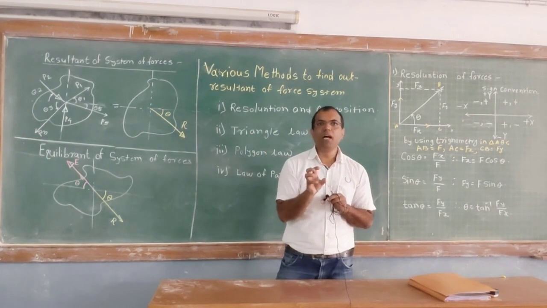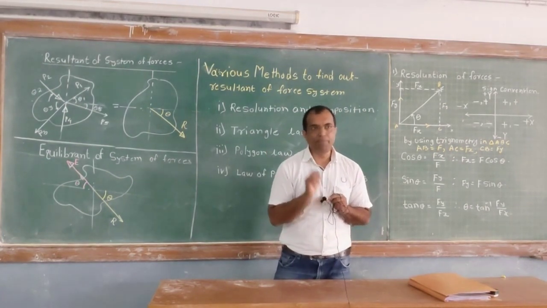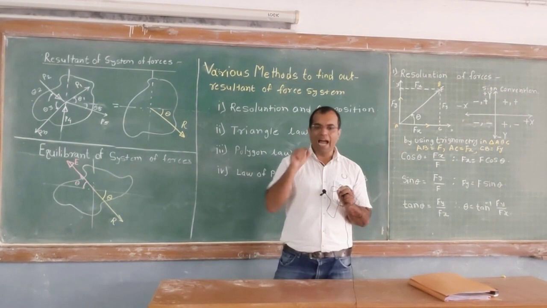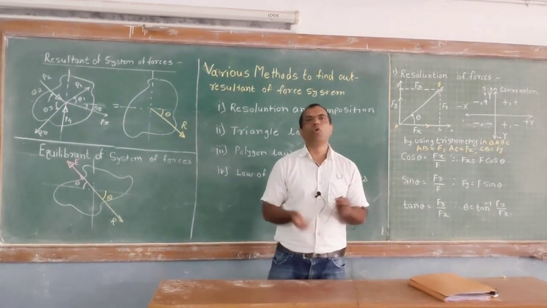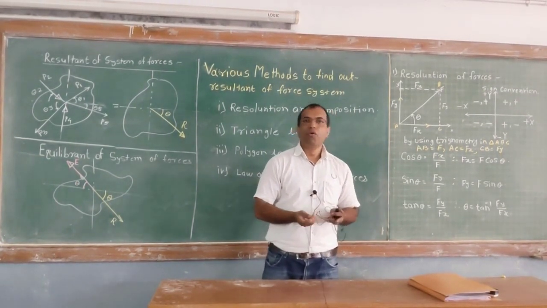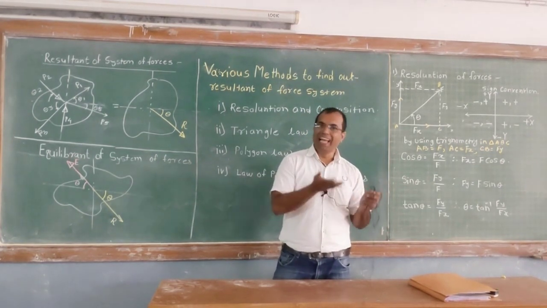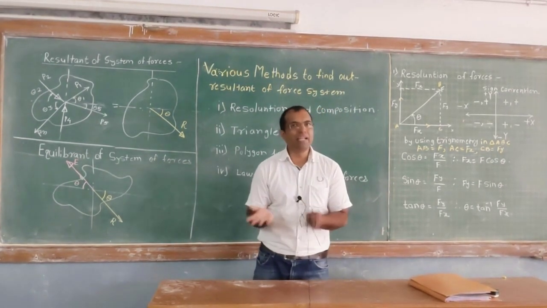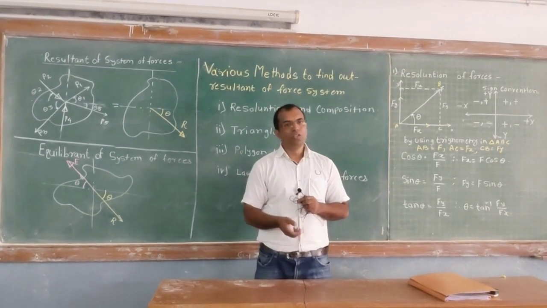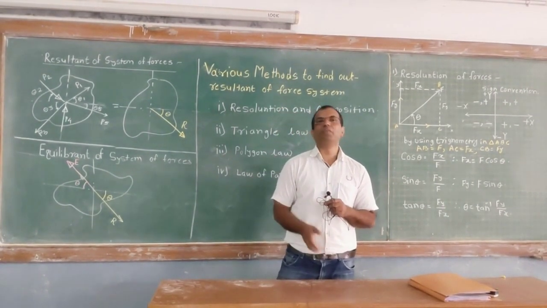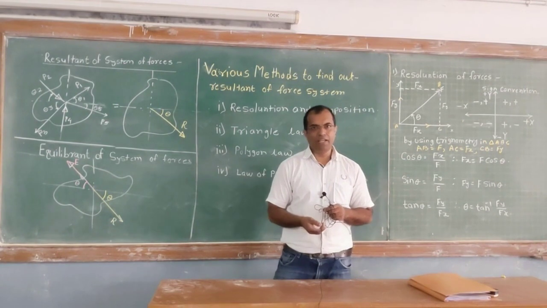If forces are not meeting at a single point, they are known as a non-concurrent force system. They might be parallel forces, like parallel or unlike parallel force systems. These are the topics we covered in the last lecture.